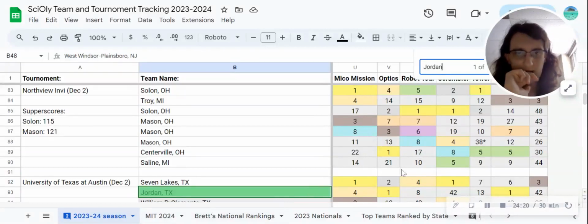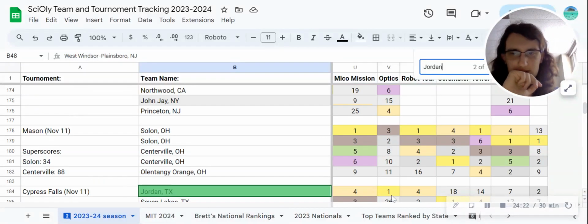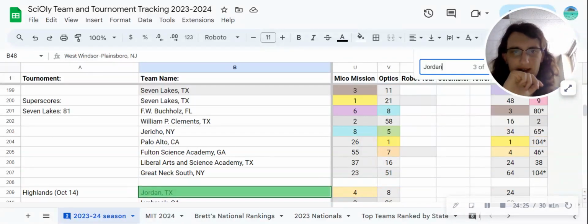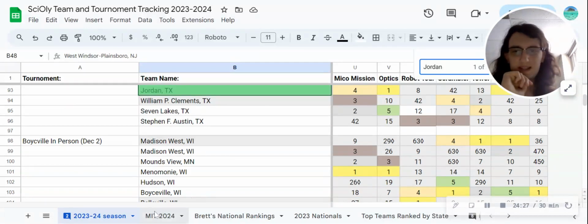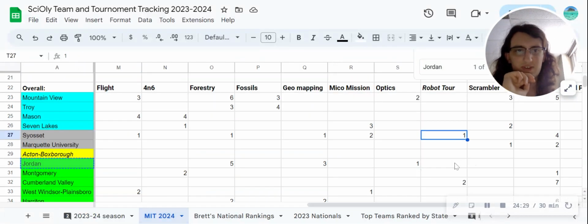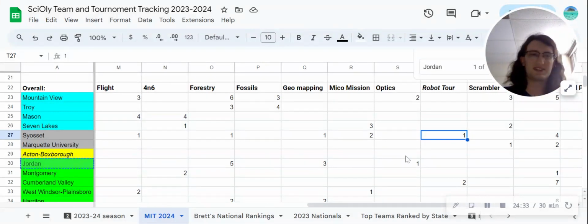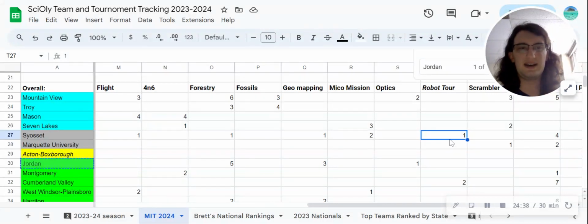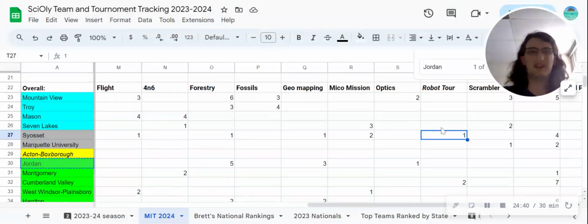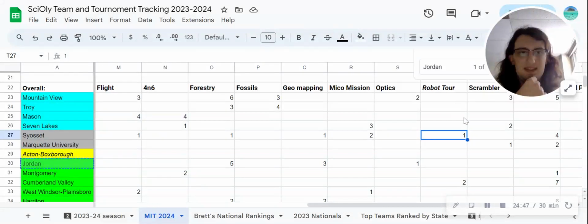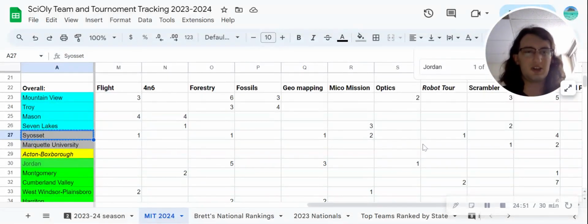And if we look at their record in optics, you can see first at University of Texas, first at Cypress Falls. Not great at Highlands, but again, Highlands, I'm almost completely disregarding that tournament at this point. I know I'm really harsh towards Highlands, but even if you think the tournament is well managed and legit, I think it's pretty outdated at this point because it happened in early October.